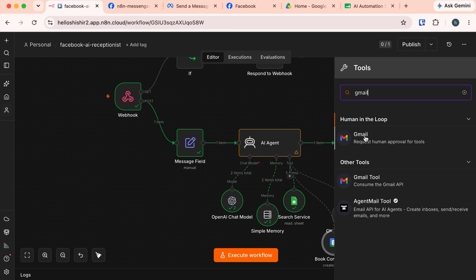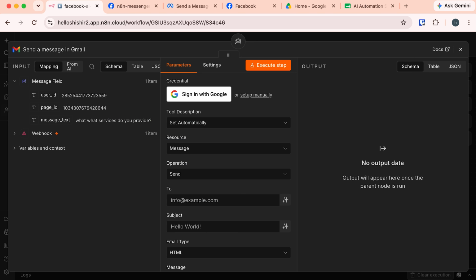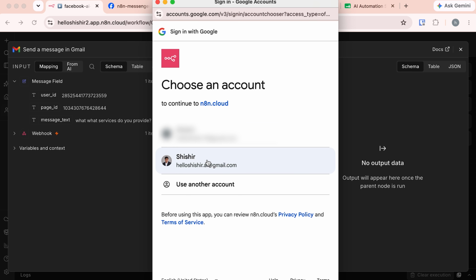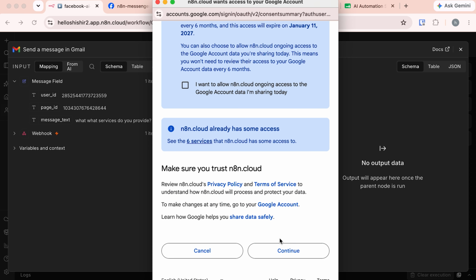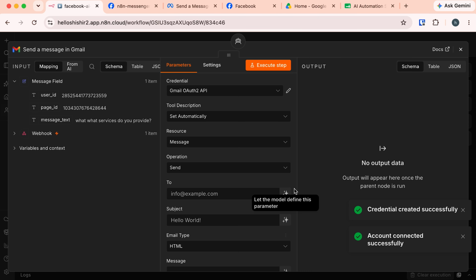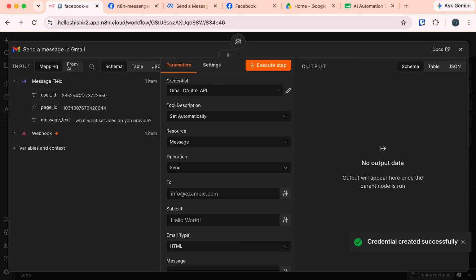We have these two options, Gmail and Gmail tool. We need to select this one, Gmail tool. And here, again, we need to sign in with Google. Let's click here and choose our account. Again, continue. So we are successfully signed in. Now we need to do a couple of configuration settings here.